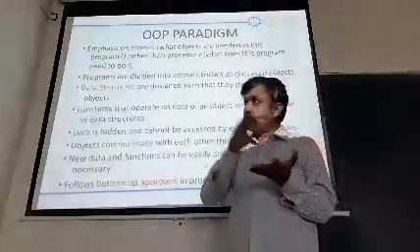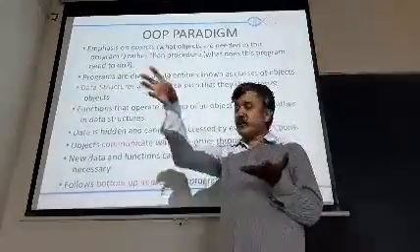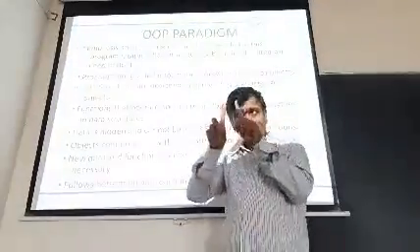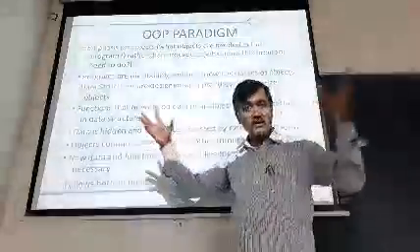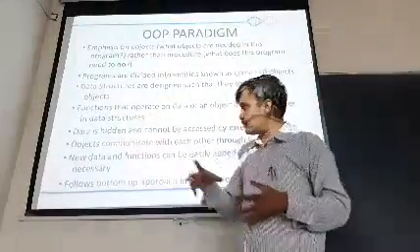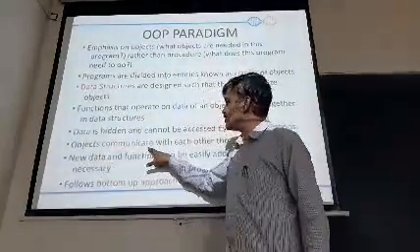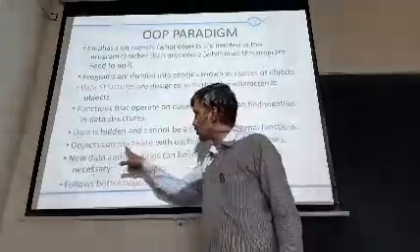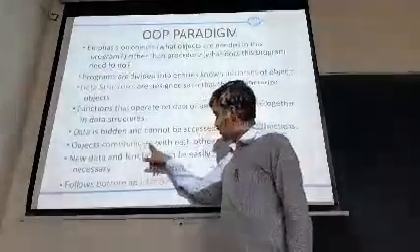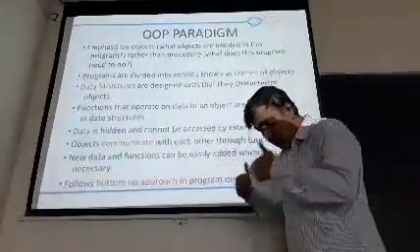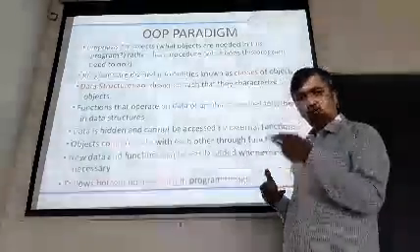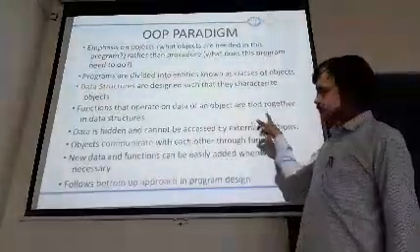Orange get the color, apple get the color. Get color and get price are the same functions, but they are used with different objects, which is nothing but called object communication. We can call this one what? Object communication, wherein together they interact with the same functions.